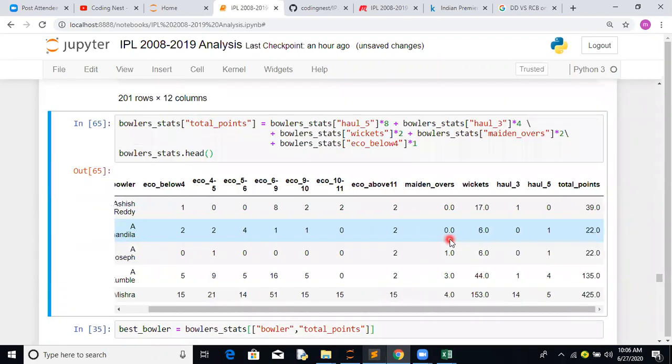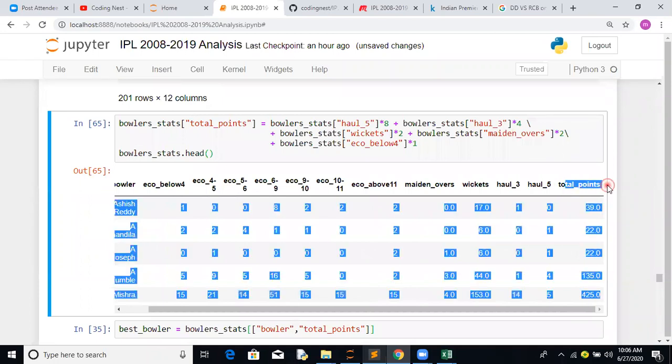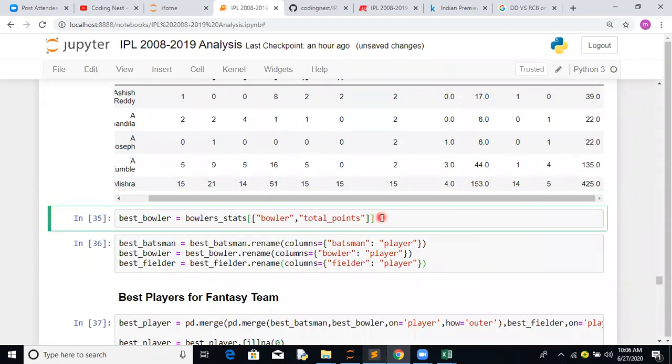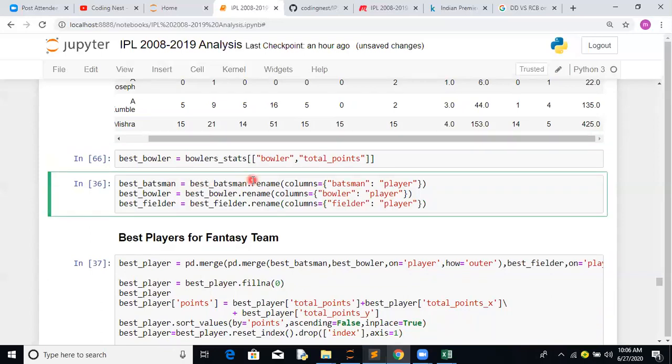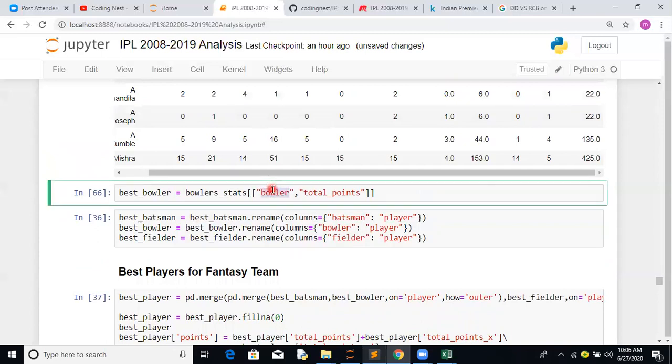So we are able to create a total points feature. Again, let's extract this. The important part is we have a best bowler, a best fielder, and a best batsman available. The difference is that every time we are taking one feature, bowler, but the one we have in common is total points. Basically this is a player, and we want to create a complete fantasy league player, irrespective of whether it's a batsman, a fielder or a bowler.